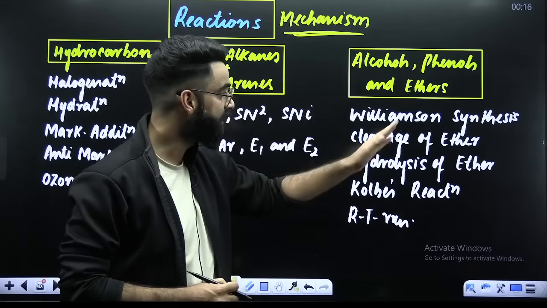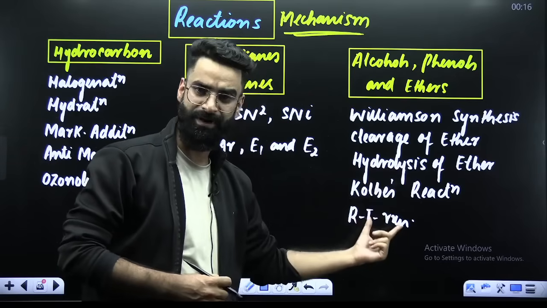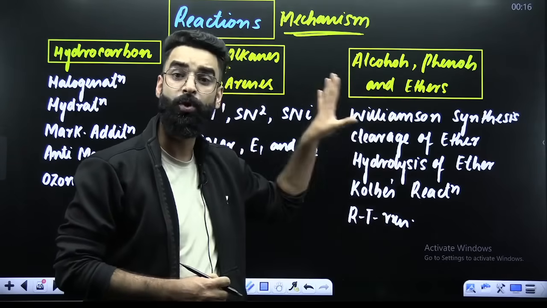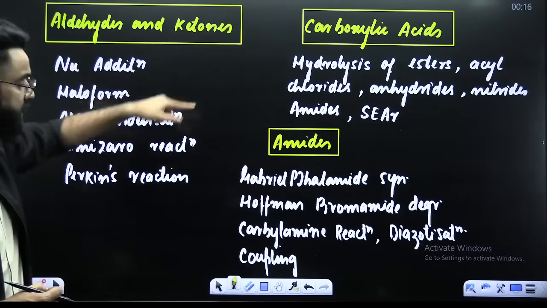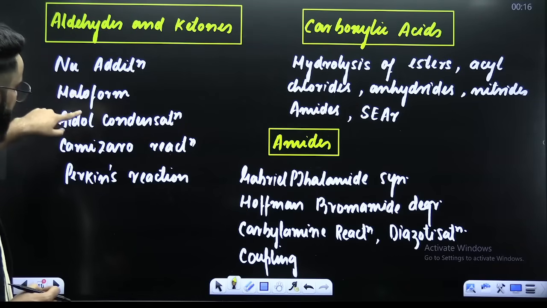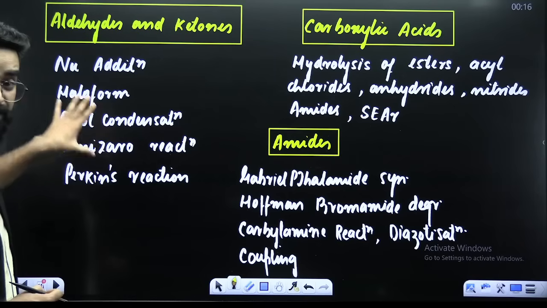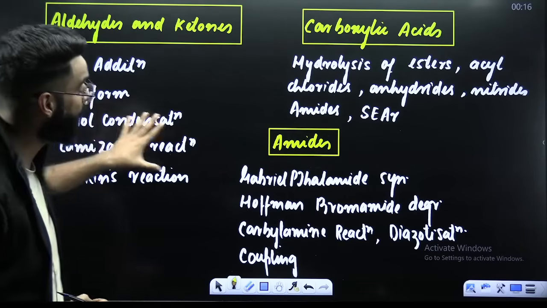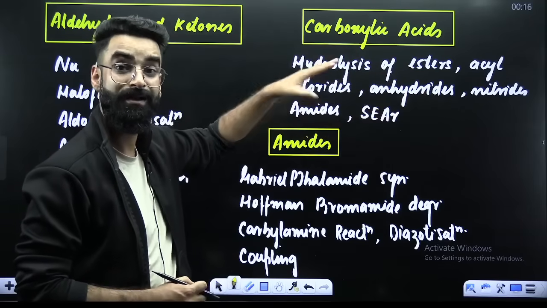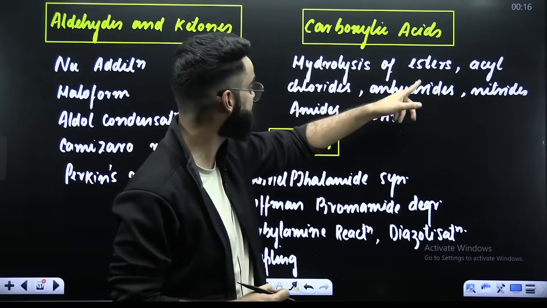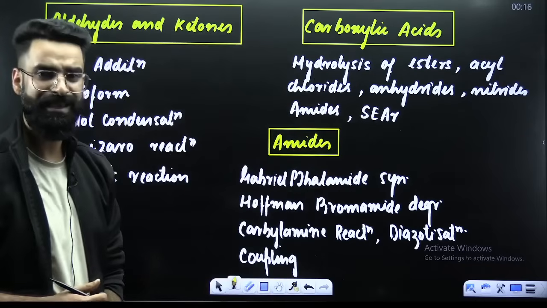Similarly, for alcohols, phenols, ethers: Williamson synthesis, cleavage of ether, hydrolysis of ether, Kolbe's reaction, Reimer-Tiemann reaction. These are the reactions whose mechanisms need to be done, my dear students. In aldehydes and ketones: nucleophilic addition, haloform, aldol condensation, Cannizzaro, Perkin reaction. For carboxylic acids, I've mentioned hydrolysis of esters, acyl chlorides, anhydrides, nitriles, amides, and similarly SEAr.